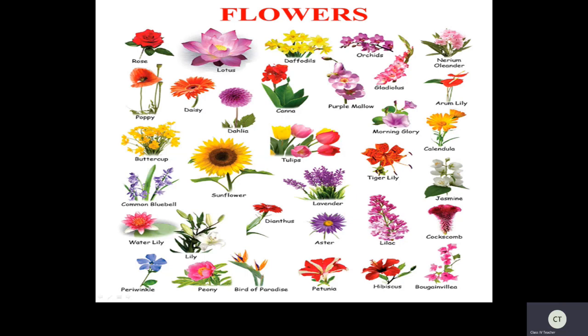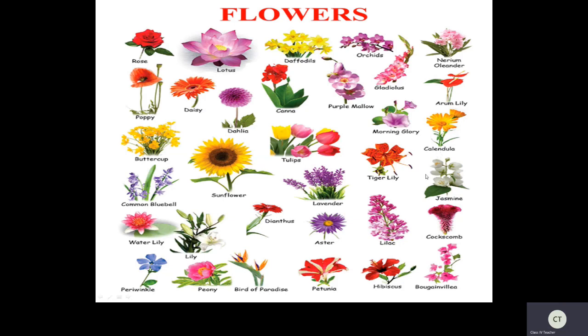See this one, Nerium. So now see here, poppy, daisy, dahlia. Now see here, you know very well about this, right? Canna, purple mallow, morning glory. See this flower, morning glory, Arum lily, right? Buttercup, sunflower, tulips. See here, tiger lily.